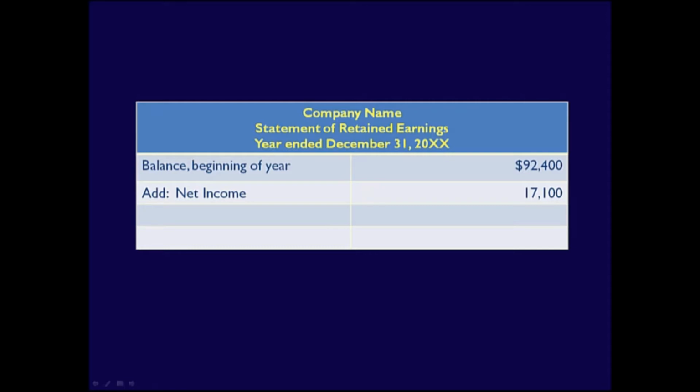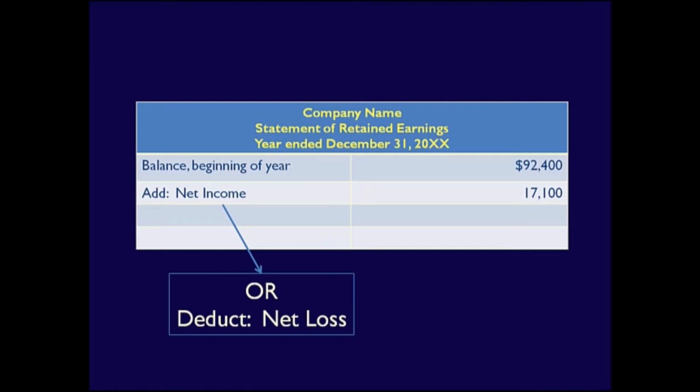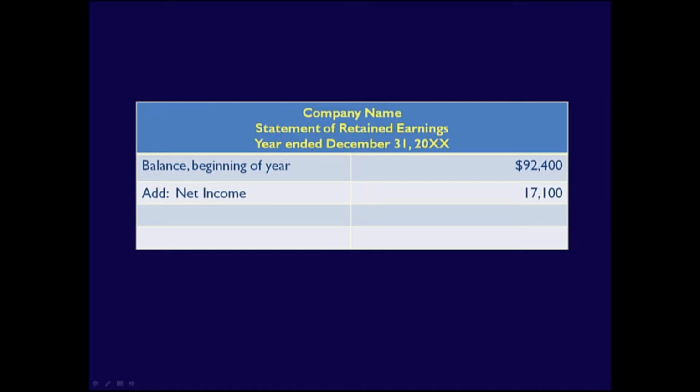Next, the net income from the income statement is added to the beginning balance. If the company had a net loss, it would reduce the prior year's retained earnings balance. In this case, we have net income, so we would add $17,100 to the opening balance of $92,400. This results in a subtotal of $109,500.